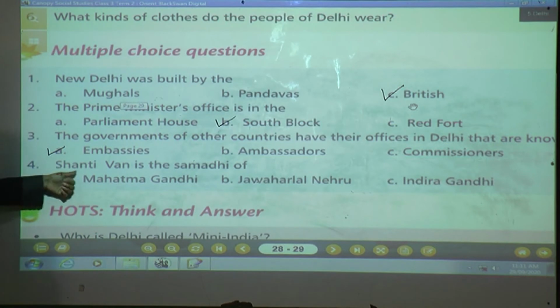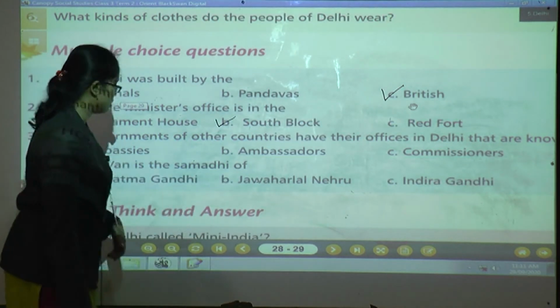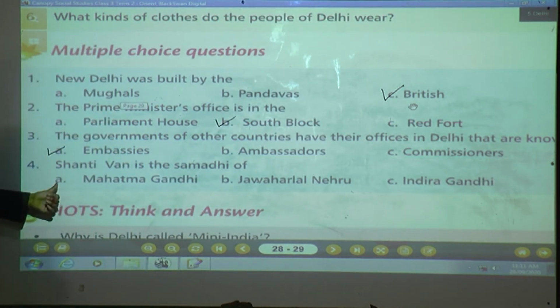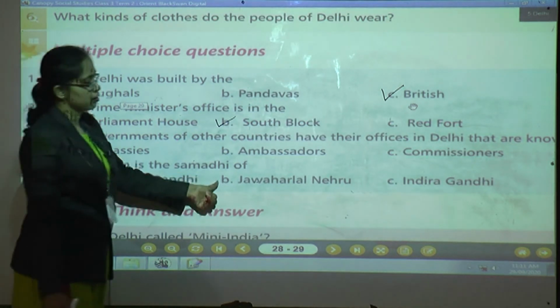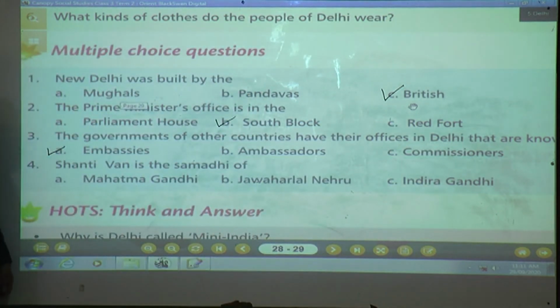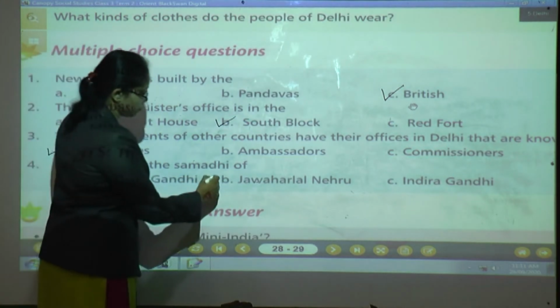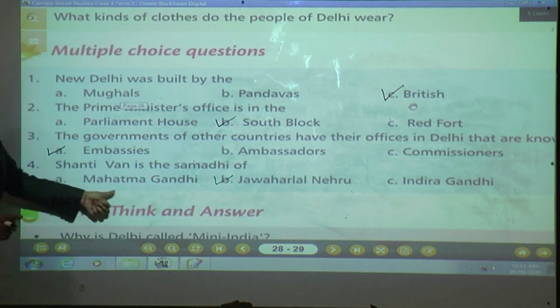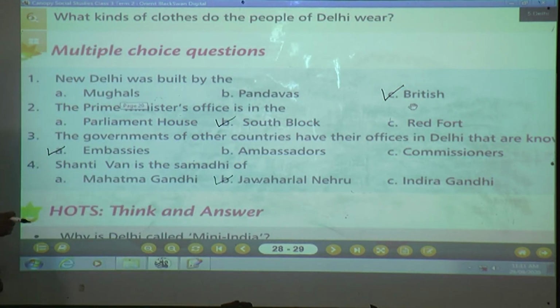Number 4. Shantivan is the Samadhi of A, Mahatma Gandhi, B, Jawaharlal Nehru, C, Indira Gandhi. Yes, Shantivan is the Samadhi of whom? Yes, Jawaharlal Nehru. And where is Mahatma Gandhi's Samadhi? It is in Rajghat. Okay? Understood? Have you solved this multiple choice question? Okay? Next question we'll see.